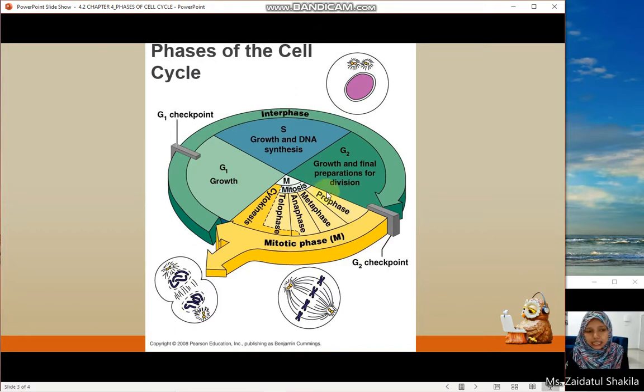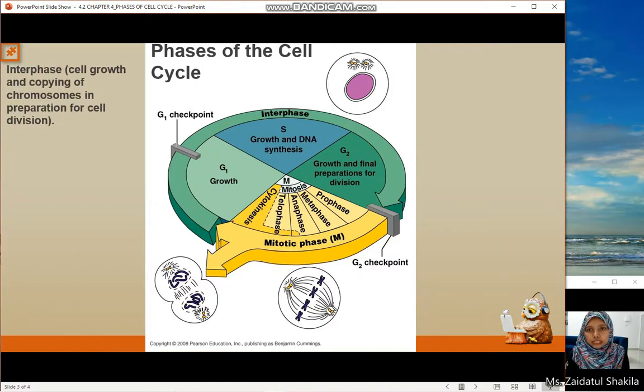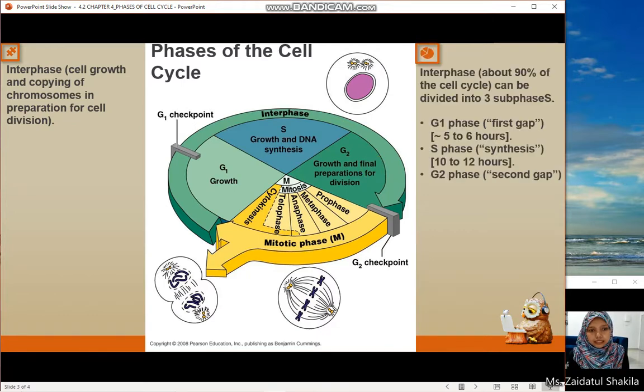In most tissues at any given time, only a few cells are in mitosis while the rest remain in the interphase. Interphase is the period between divisions of the cytoplasm, and it is where typical eukaryotic cells spend most of their life. During this interphase, shown in green color, the cell does not divide but has more time to grow. Interphase has three subphases: G1 phase, referring to the first gap, S phase, referring to the synthesis, and then G2 phase, referring to the second gap.